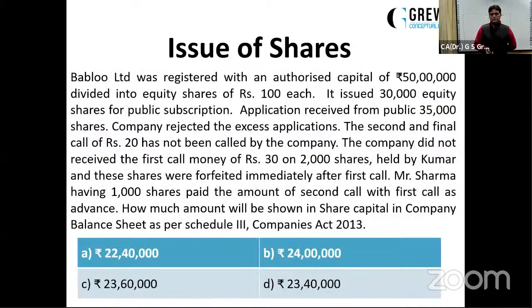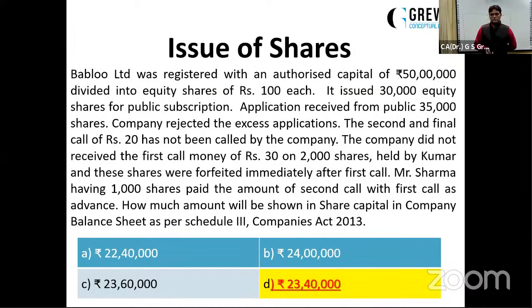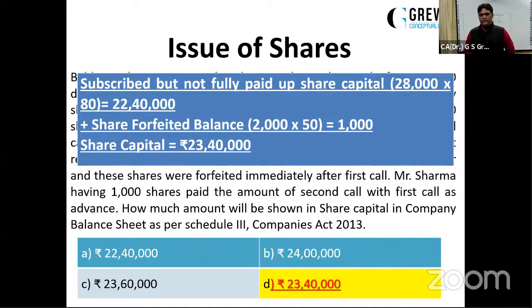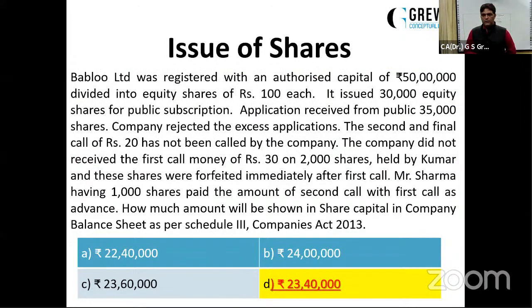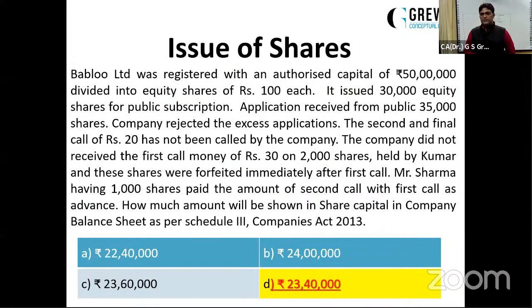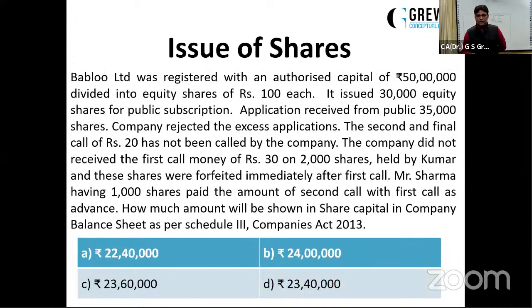One more question. In the same way, where the share forfeited balance will be there. The company did not receive the first call of ₹30 on 2,000 shares held by Kumar. And these shares were forfeited. Mr. Sharma, having 1,000 shares, paid the amount of second call with the first call. So they have paid in advance.